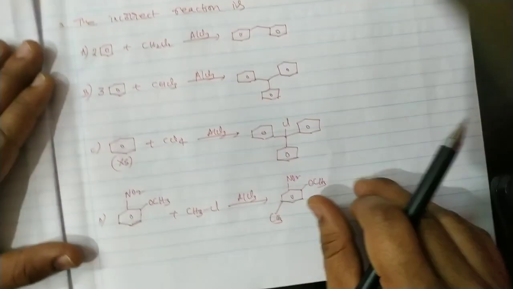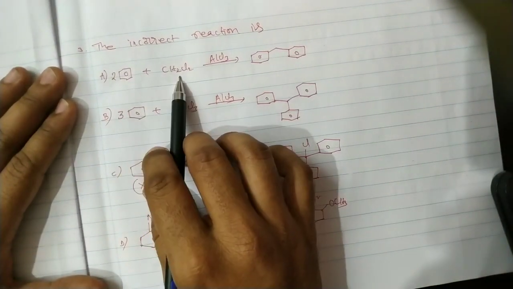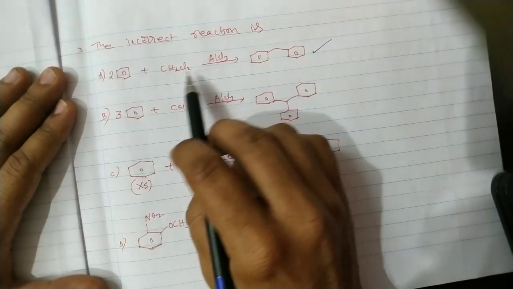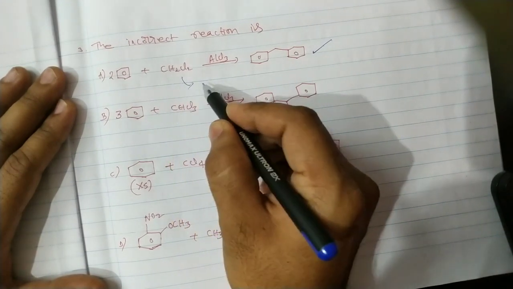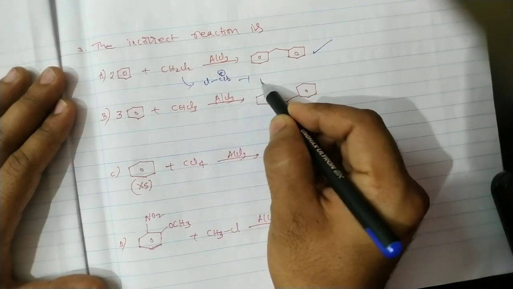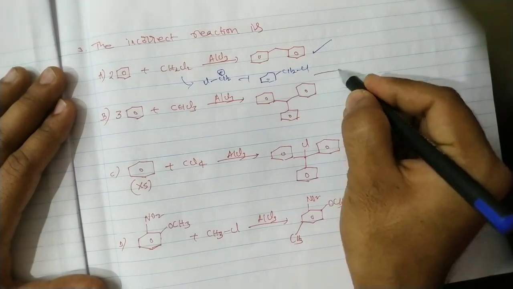So next, one more reaction. The incorrect reaction is, here in this case, benzene with CH2Cl2. Of course, it is a correct reaction. Here there is a two-time alkyl substitution reaction. First we will get this carbocation, CH2+, that replaces hydrogen on the benzene, giving benzyl chloride.